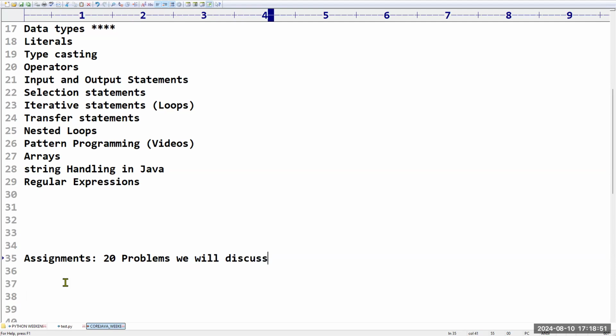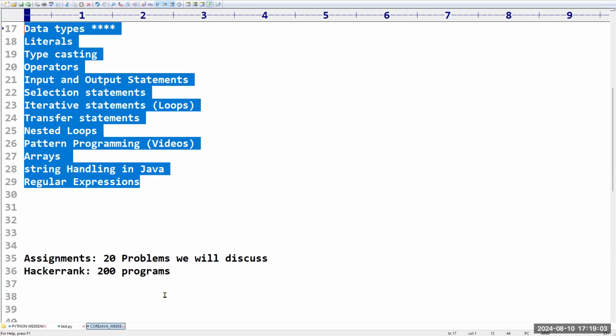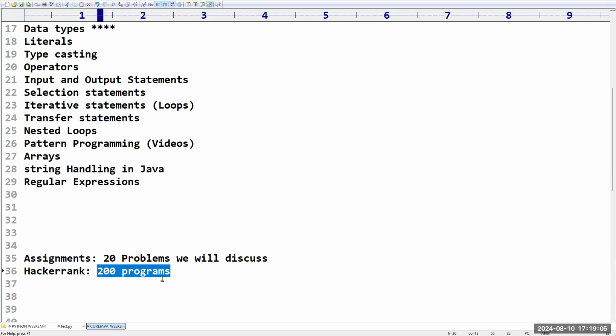Okay. So next, and after that, sir, we are going to give a HackerRank link for you people, which contains almost 200 programs on all these fundamentals. I will share this link. Once a topic is completed, sir, if you take selection statements, around 20 to 30 programs will be there. You can practice on that so that your efficiency is going to improve.